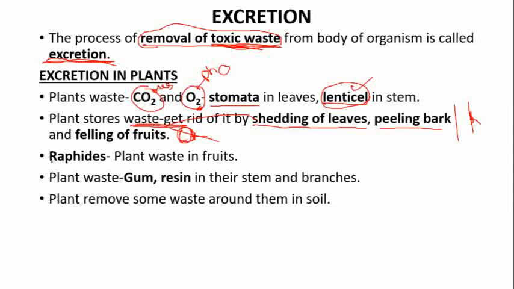Then plants have raphids also as a plant waste. Some fruits like zamikand have raphids. Raphids are the pointed structures which are present in a fruit. So in the form of raphids also plant waste can be removed from the fruit. Plant waste is also present in the form of gum and resin, in the stem and in the branches.